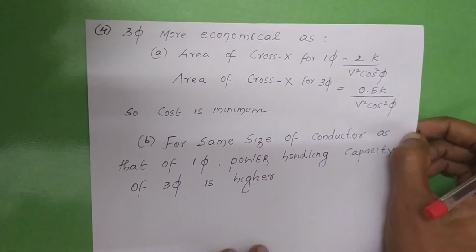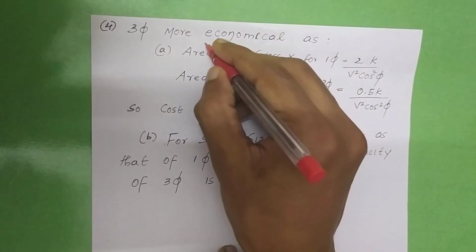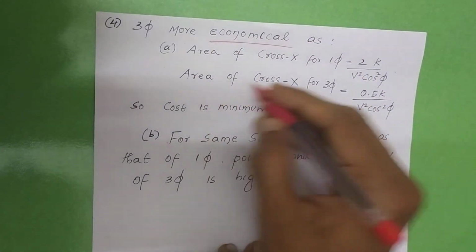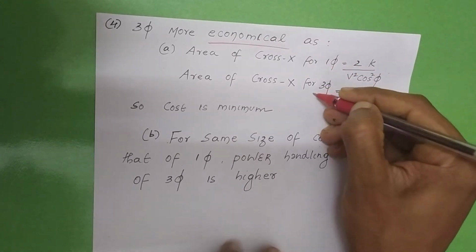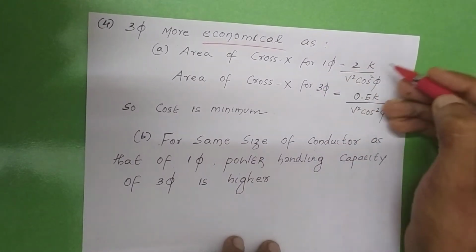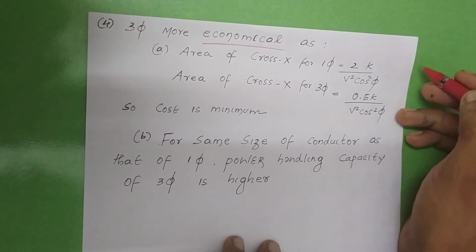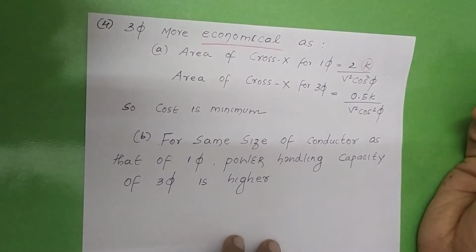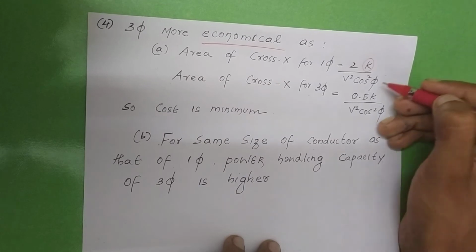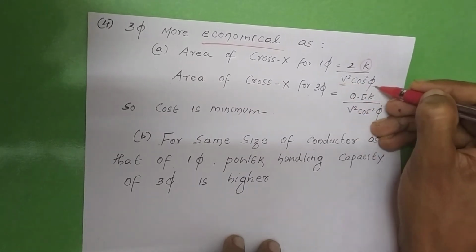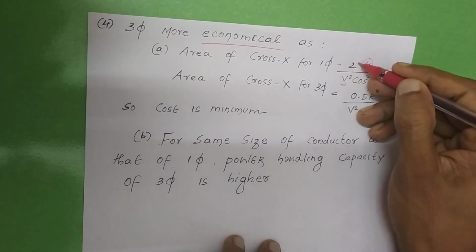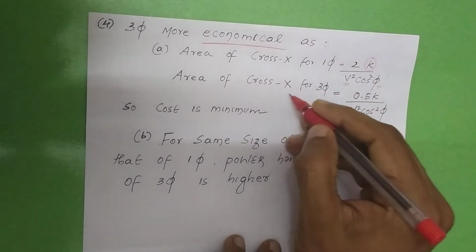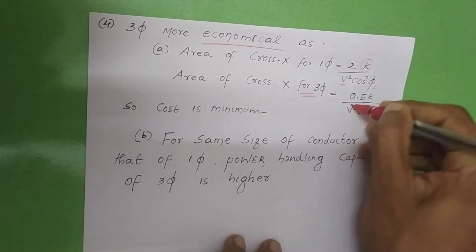One of the major reasons why we use three-phase is that three-phase is more economical as compared to single phase. Why? Because of the area of cross-section. For single phase it is 2P squared by V squared cos squared phi into K, where V is the voltage, cos phi is the power factor, and K is a constant. So for the same amount of power transferred, for the same voltage, keeping the power factor constant, here comes a factor of 2, and here comes a factor of 0.5. Obviously the area of cross-section for three-phase will be lesser, it comes to 0.5.